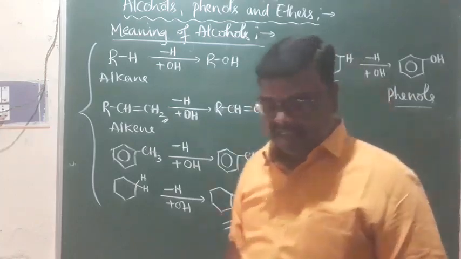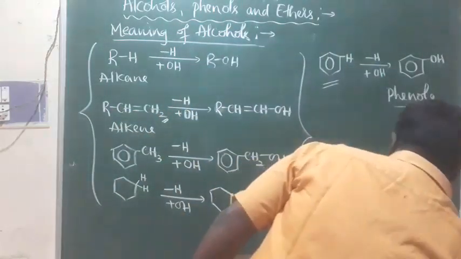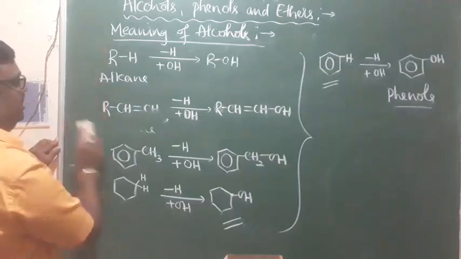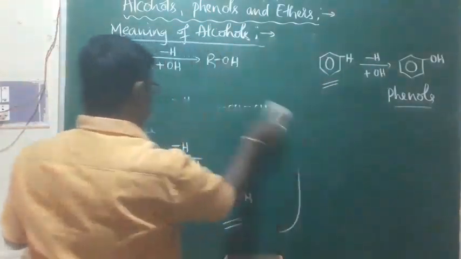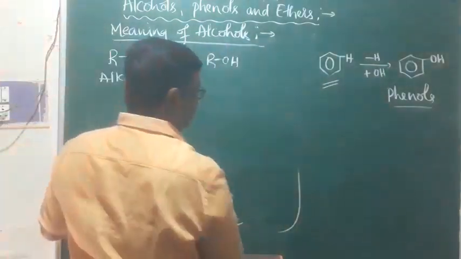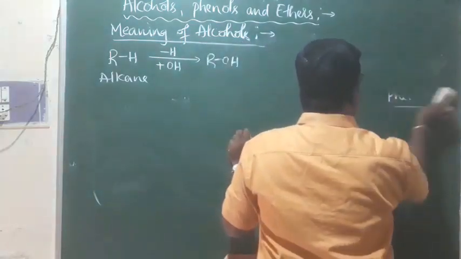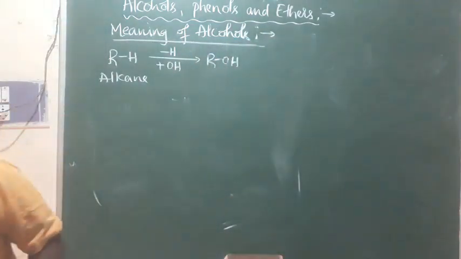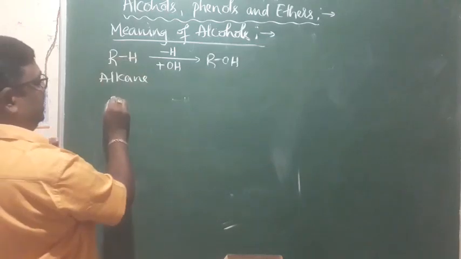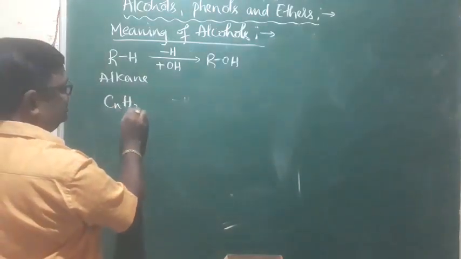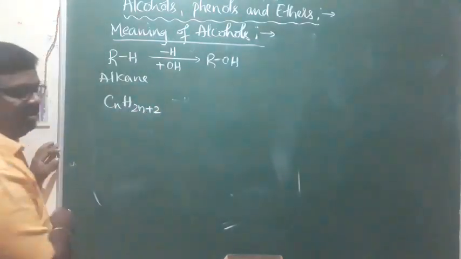As far as alcohols are concerned, I am interested in the alcohols from alkanes, because they form one homologous series. Look at this: the alkane RH is represented by CnH2n+2.